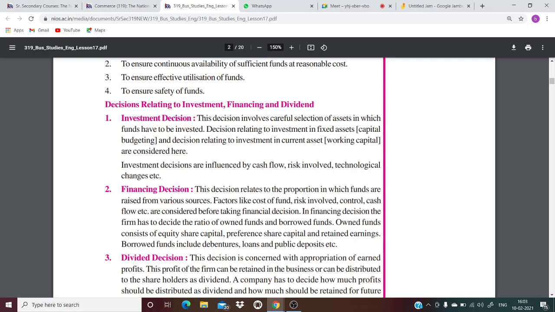It is not yours. So you have to also decide what the ratio is. 1:2 ratio, like owned funds 1, then double will be borrowed funds, or 3:4 if you are taking a third of the owned funds. You have to decide the ratio, how much owned funds and how much borrowed funds will be there.